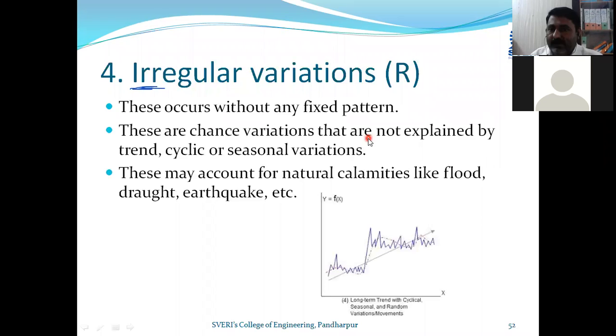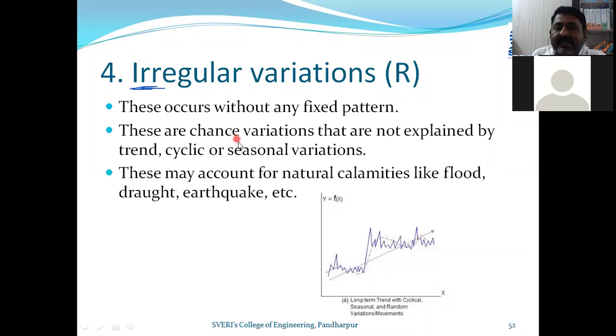Okay, let us go to the last type, irregular variations. The name itself indicates irregular. This occurs without any fixed pattern. There is no fixed pattern for this type of variation.